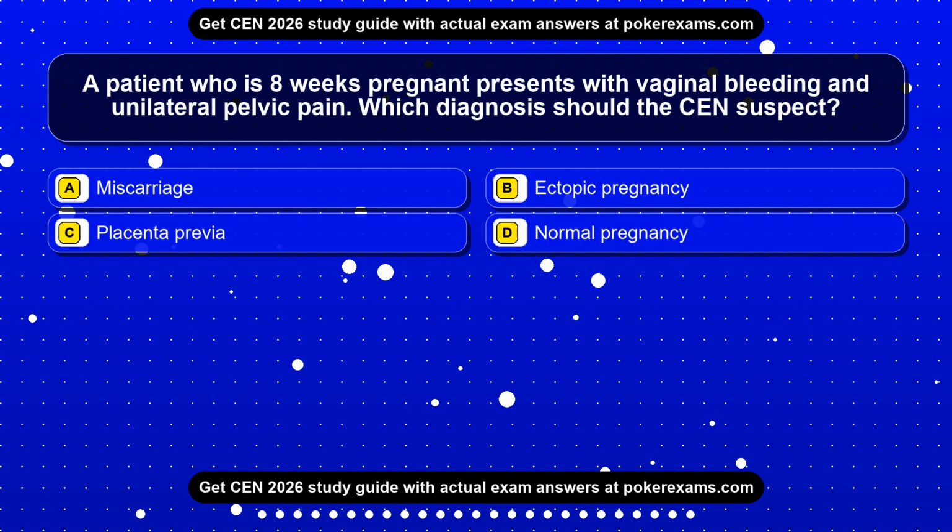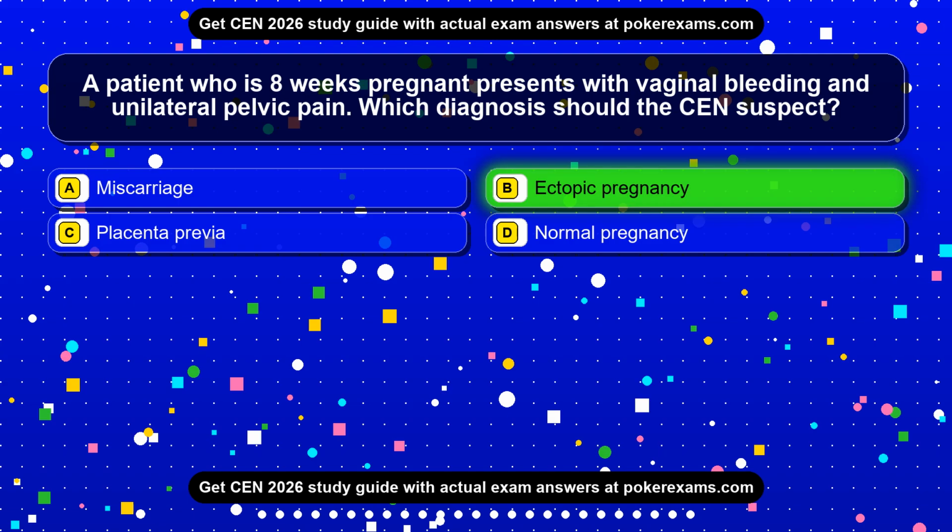Question 17. A patient who is 8 weeks pregnant presents with vaginal bleeding and unilateral pelvic pain. Which diagnosis should the CEN suspect? Option A, miscarriage. Option B, ectopic pregnancy. Option C, placenta previa. Option D, normal pregnancy. The correct answer is option B.